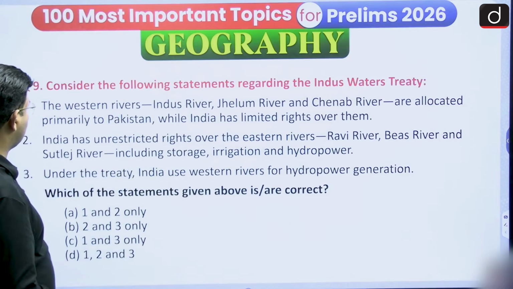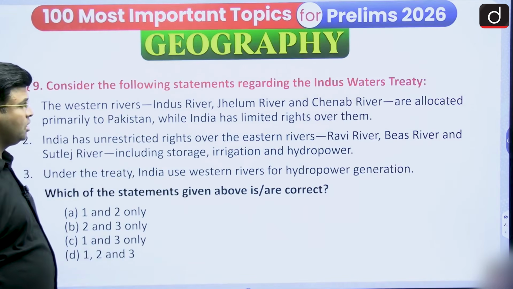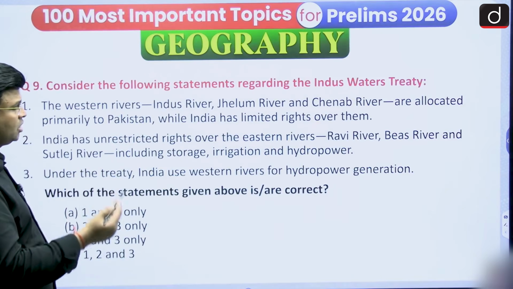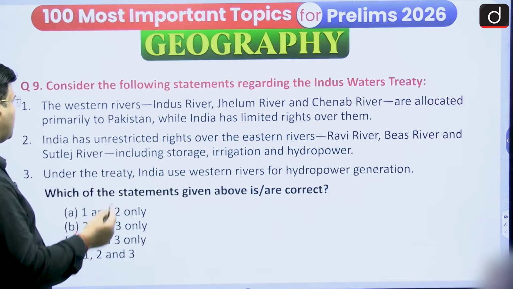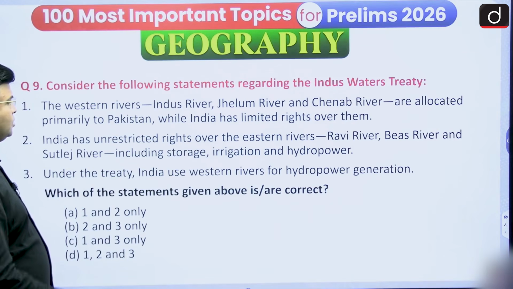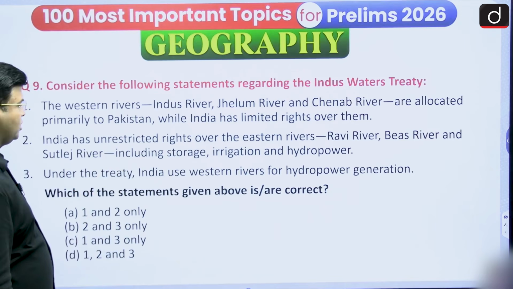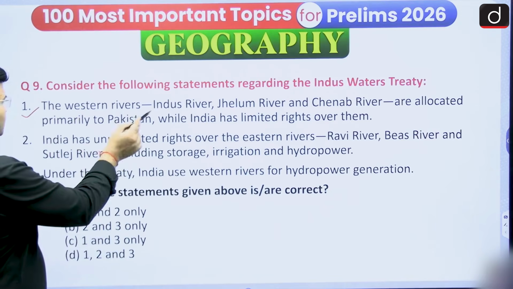And the next one, consider the following statement regarding the Indus Water Treaty. The western rivers, Indus River, Jhelum River, Chenab River are allocated primarily to Pakistan, while India has limited rights over there. Yes, India has limited right on these western rivers.